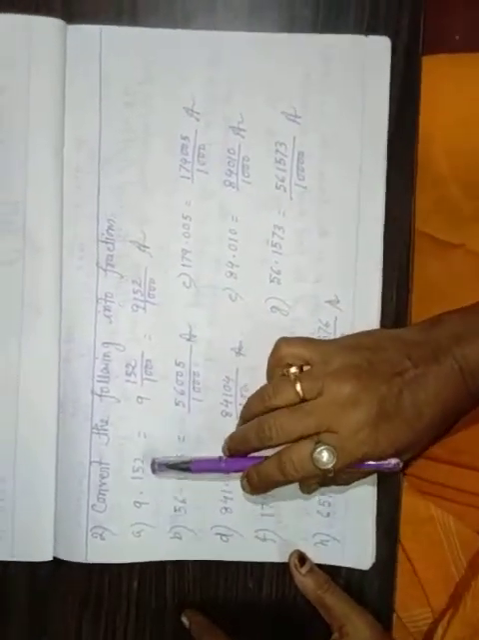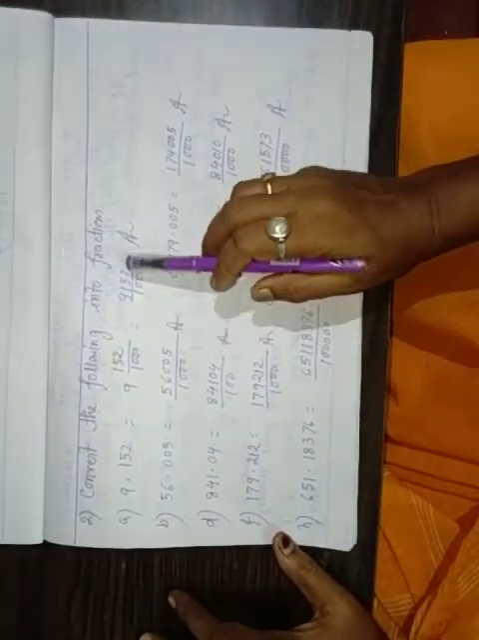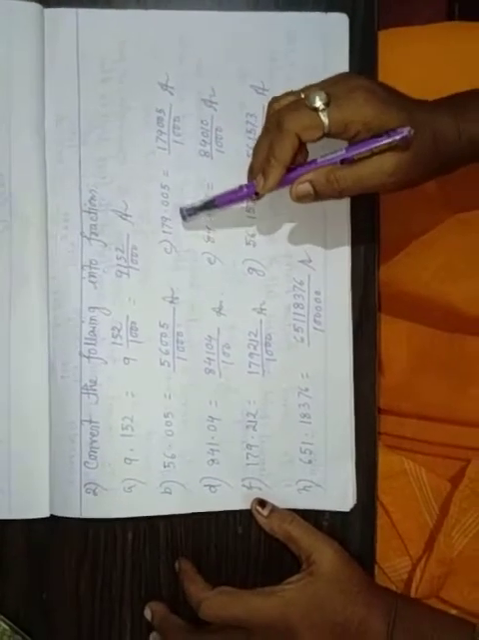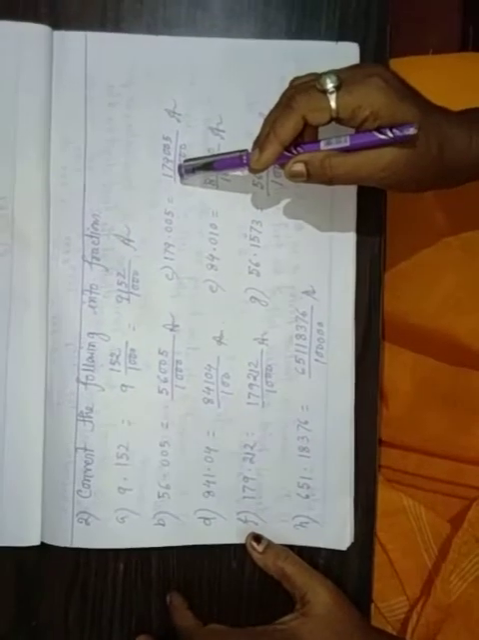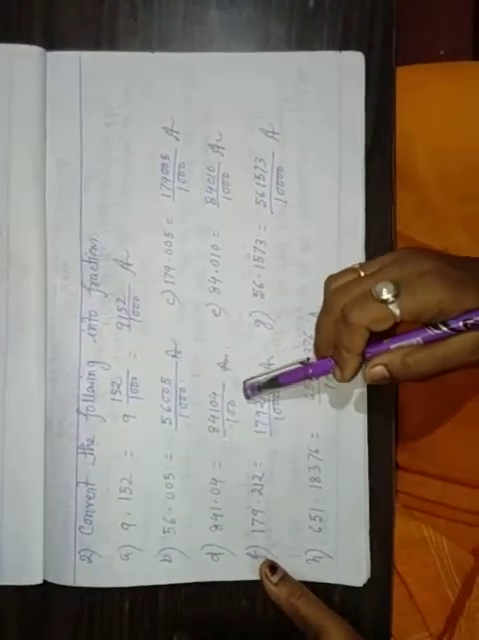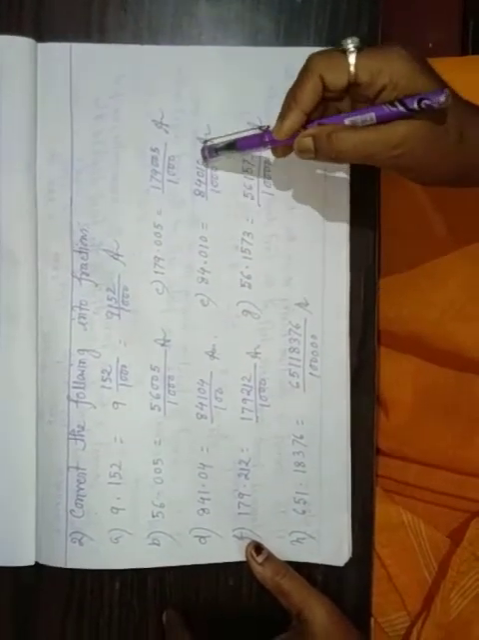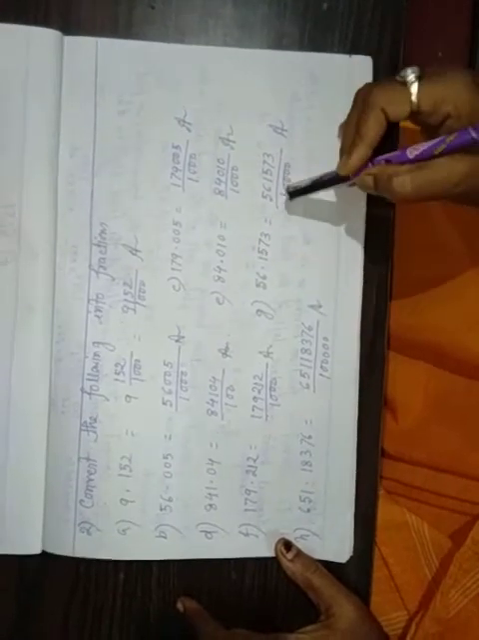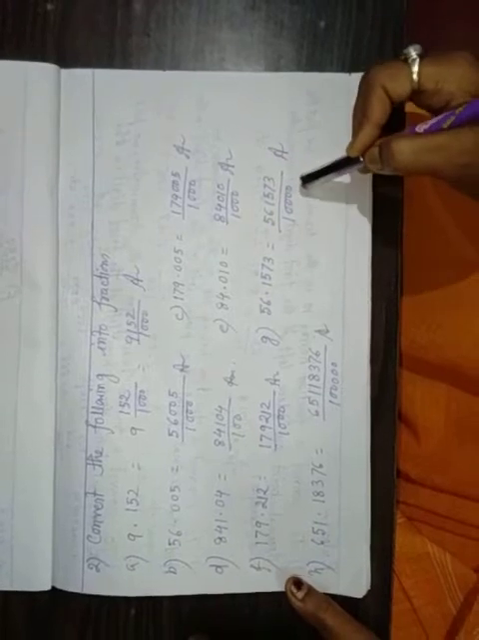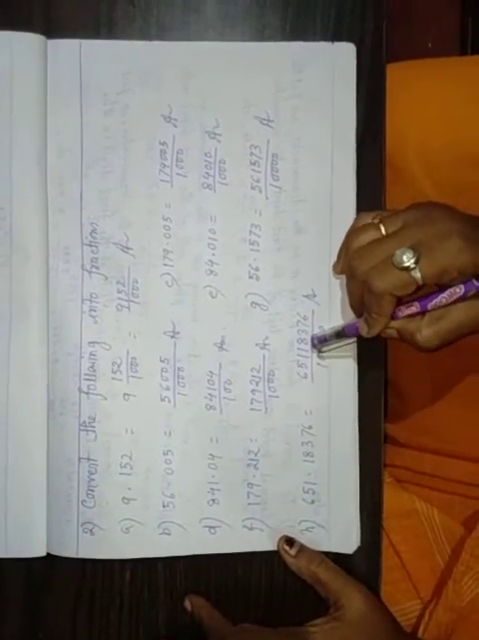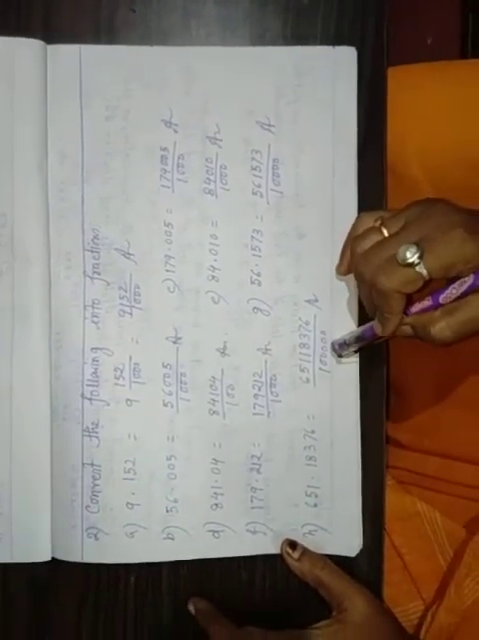Okay, I repeat it again. 9.152 is 9,152 by 1000. 56.005 is 56,005 by 1000. 179.005 is 179,005 by 1000. 841.04 is 84,104 by 100. 84.010 is 84,010 by 1000. 179.212 is 179,212 by 1000. 56.1573 is 561,573 by 10,000. 651.18376 is 65,118,376 by 100,000.